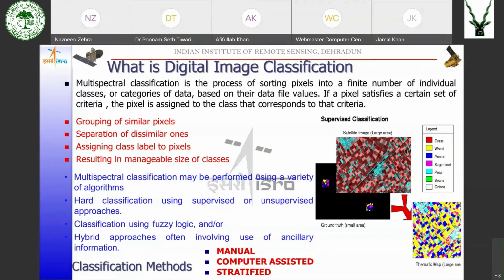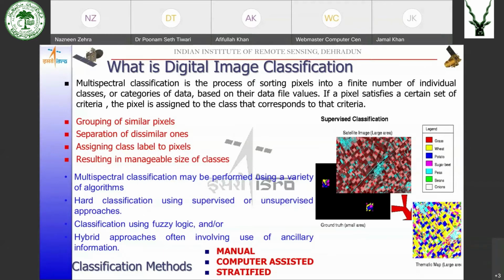In the first band, we will have pixel values ranging from 0 to 255. In the second band, again pixel values 0 to 255. Third band, again 0 to 255. Like this, in all the 6 bands, we will have pixel values ranging from 0 to 255.